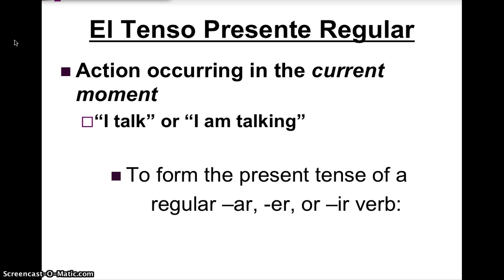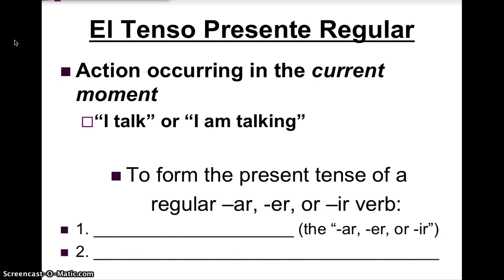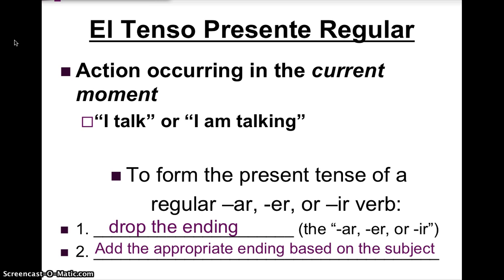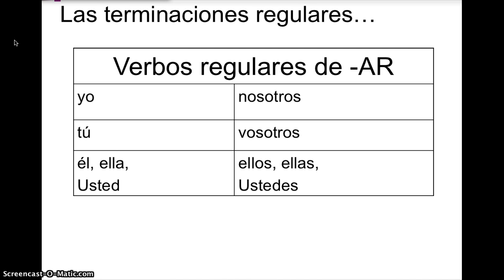To form the present tense of a regular AR, ER, or IR verb, you follow these two rules, just like we've talked about before. Drop the ending and add the appropriate ending based on the subject. Here are the endings for AR verbs, regular verbs in the present tense. O, as, a, amos, áis, an. Don't forget your accent over the A on the vosotros form.